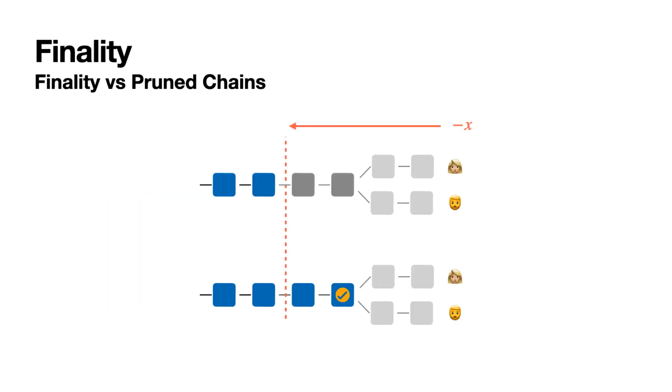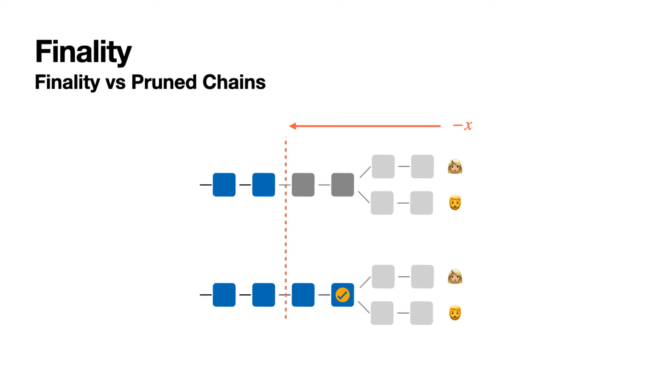And so if you now compare finality versus this pruned chain idea, our hope, or the idea here, is that with finality we can actually get as fast as possible in terms of confirmation in the current network condition. So in the worst case it might still be as slow as pruned chains, because there is not that much agreement. However, if we are really in good weather conditions, the hope is that finality will be really fast compared to just pruning the chain according to worst case assumptions.